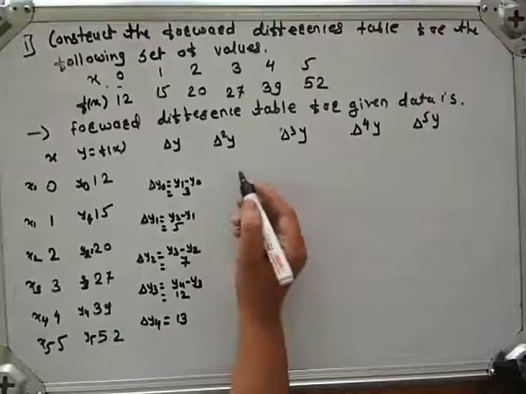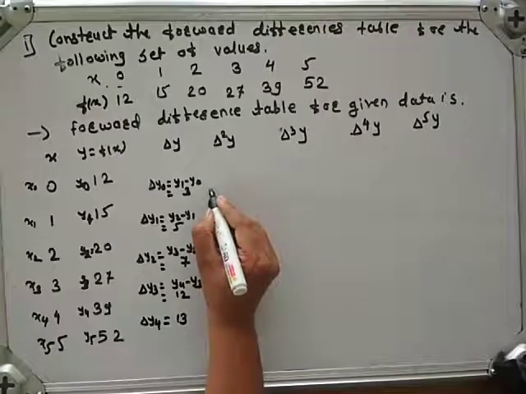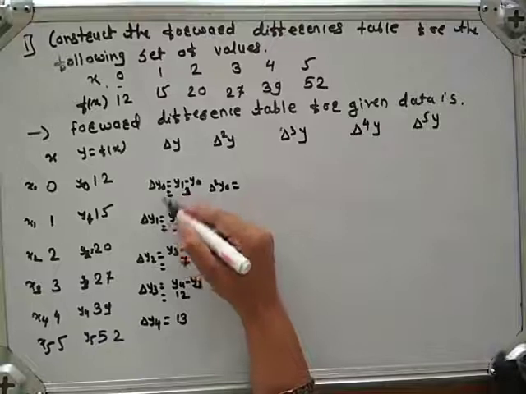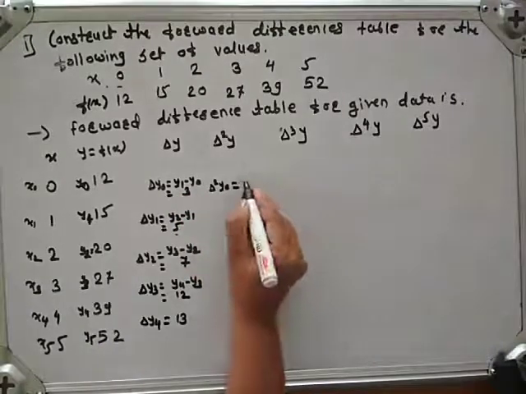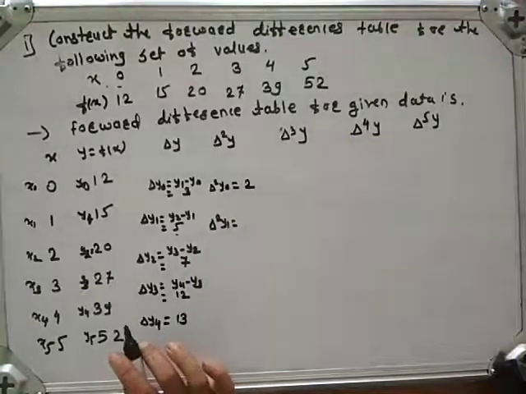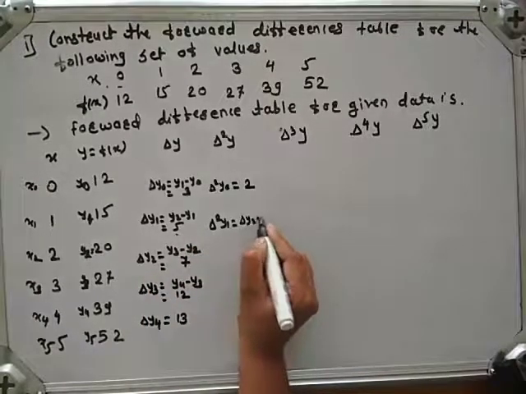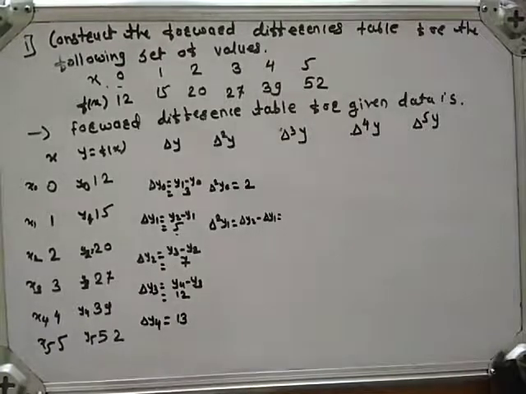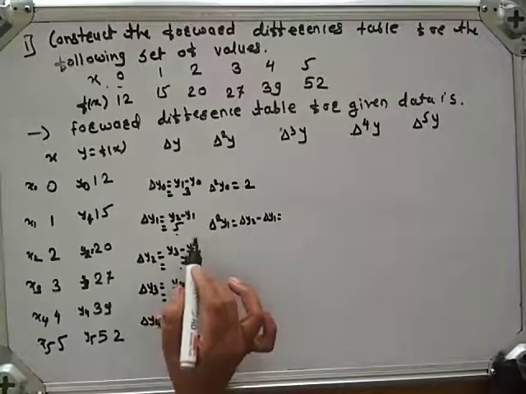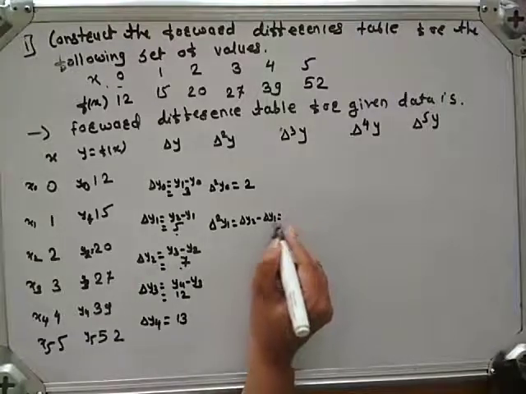Now we have to calculate delta square y. Delta square y0 is delta y1 minus delta y0, which is 5 minus 3 is 2. Next, delta square y1 is delta y2 minus delta y1, which is equal to, delta y2 is 7 and delta y1 is 5. Therefore, their difference is 2.